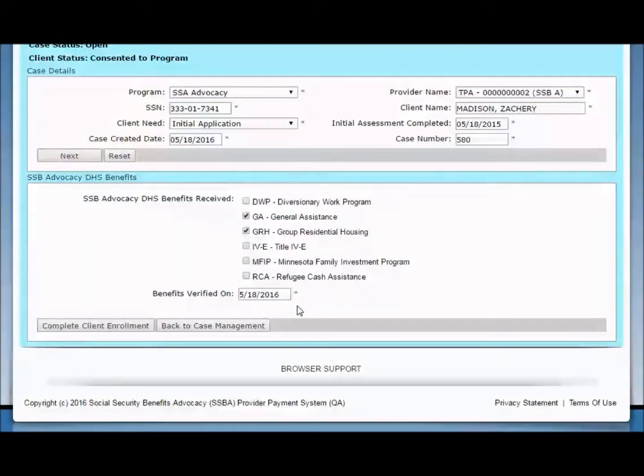For providers who already sent DHS their client's SSA 1696, the system administrator has entered this information into the SSBA system up through the Verify DHS Benefits page. The Benefits Verified On field displays the date you viewed this page in the SSB Advocacy workflow. This is a system entered date. Click the Complete Client Enrollment button now.